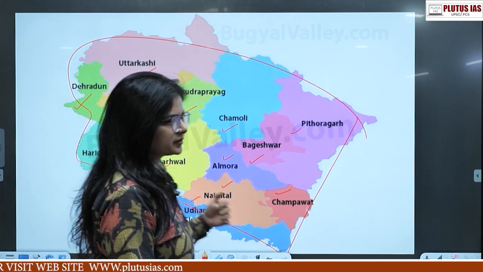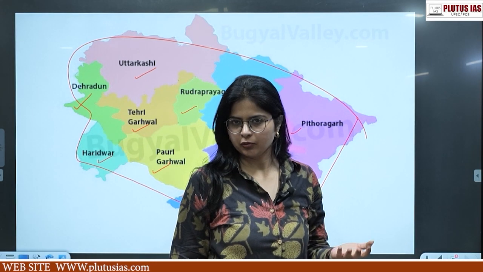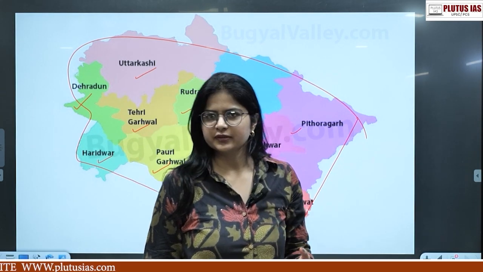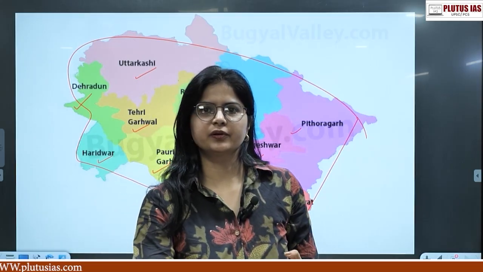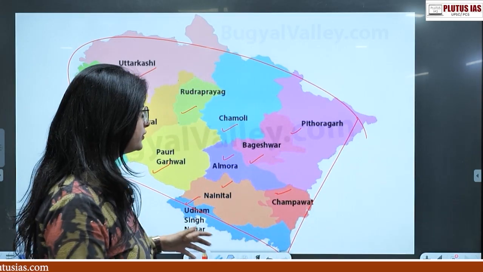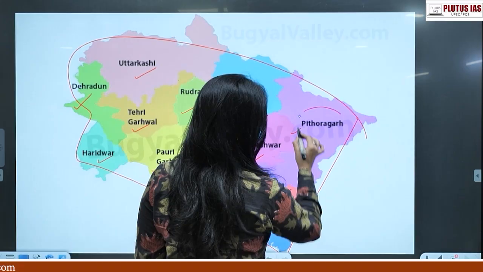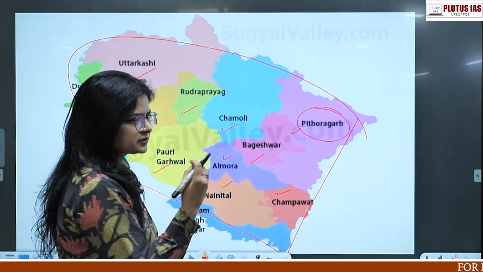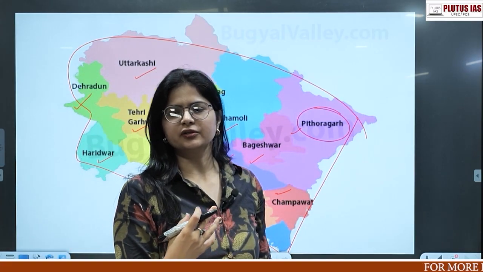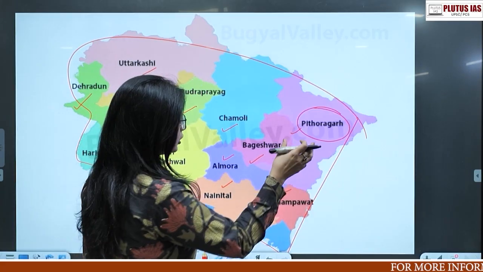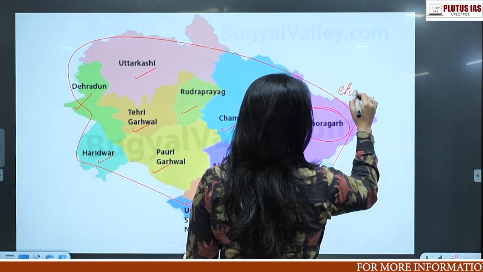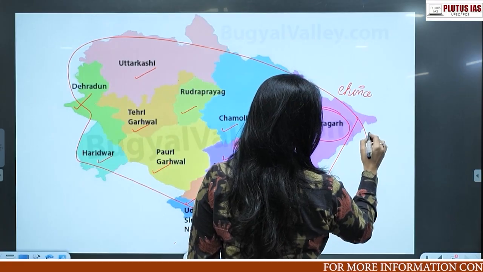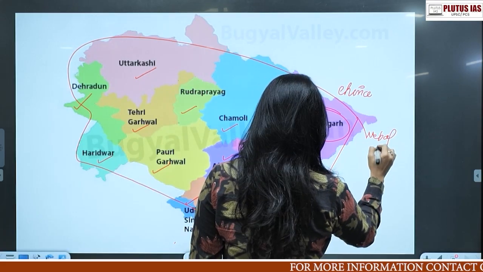These districts have boundaries with other countries as well as with other states. If I try to figure out which districts these are, particularly, because these kinds of questions come majorly in the prelims: Pithoragarh has an international border with China and Nepal.